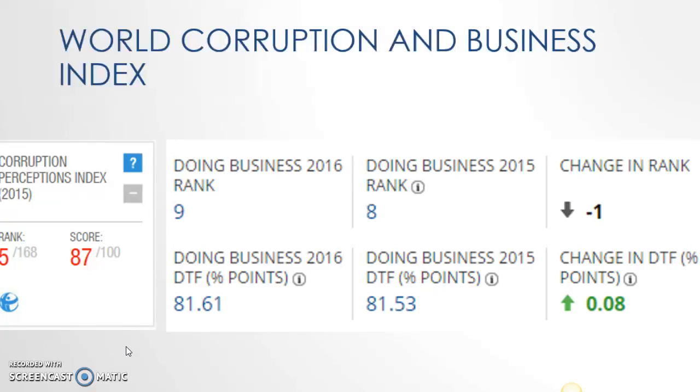World Corruption and Business Index. Norway ranks 5 out of 168, which is a really good one, and doing business is 9, and they went down in rank 1 position since last year. So it seems like Norway would be an easy country to do business with.